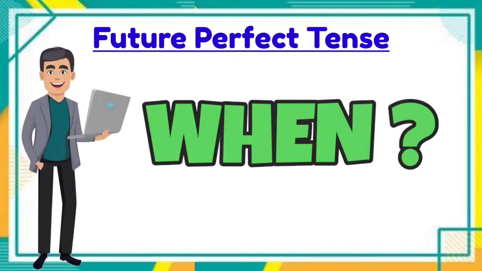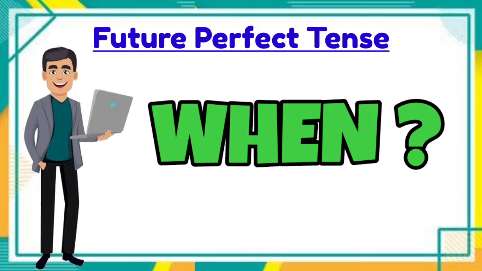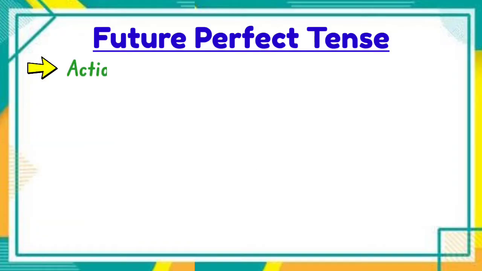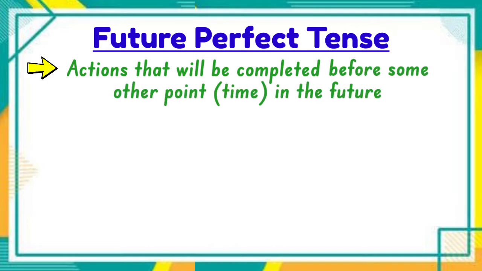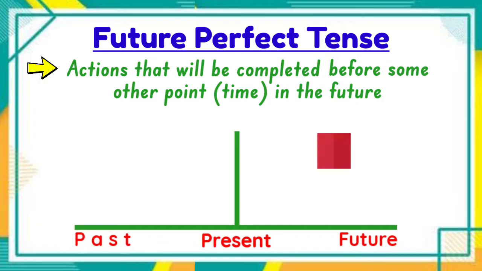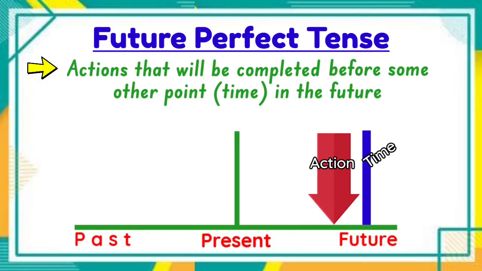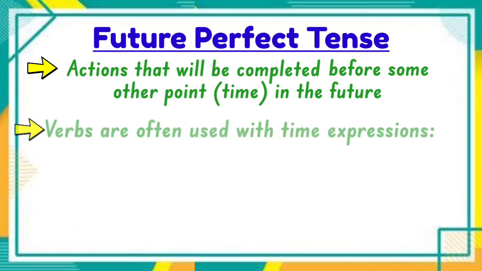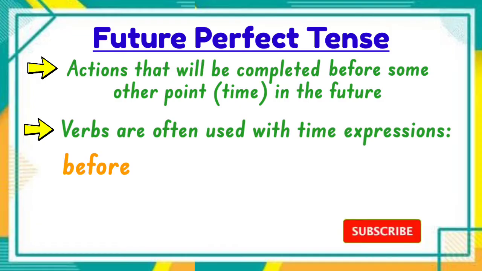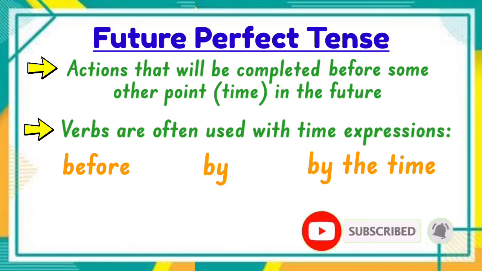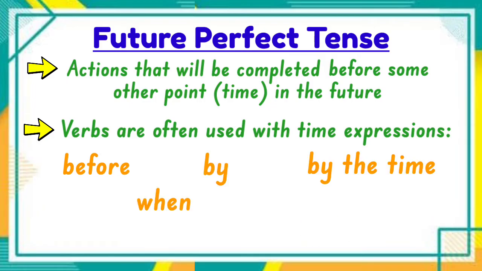Now, when do we use the future perfect tense of verbs? The future perfect tense is used for actions that will be completed before some other point in the future. In other words, this action or activity is expected to be over or done before a specific time in the future comes. Okay? The verbs in this form are often used with time expressions to show a specified point in the future, like before, by the time, when, and at.